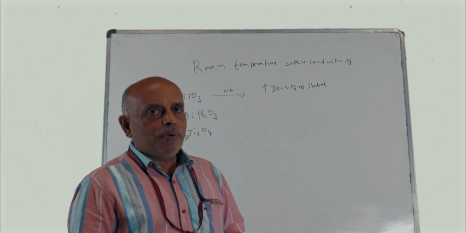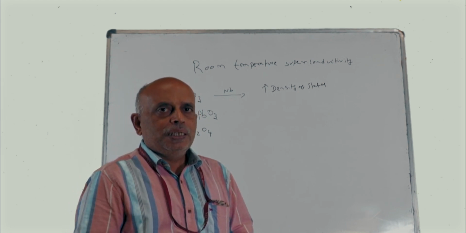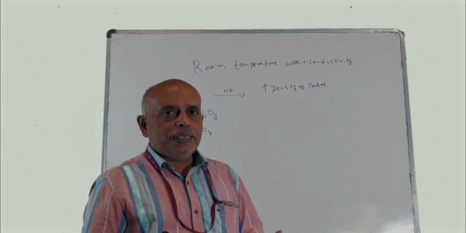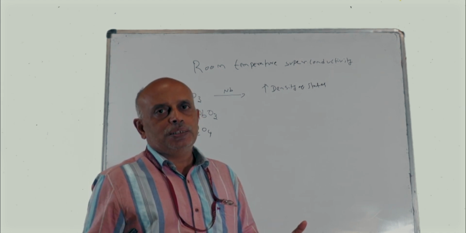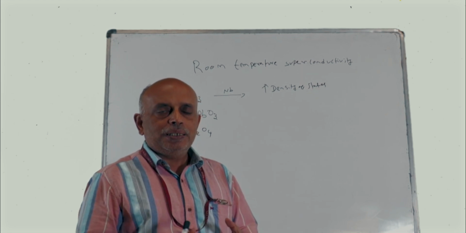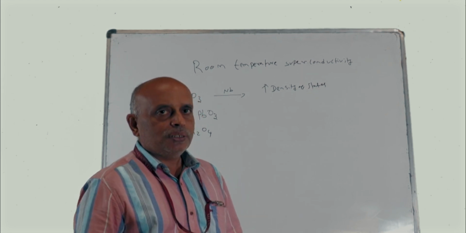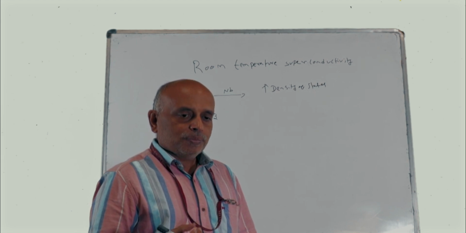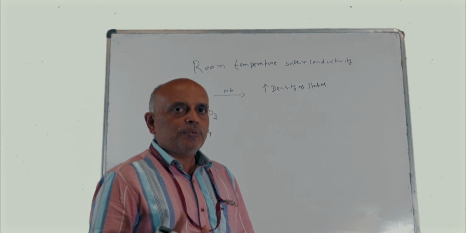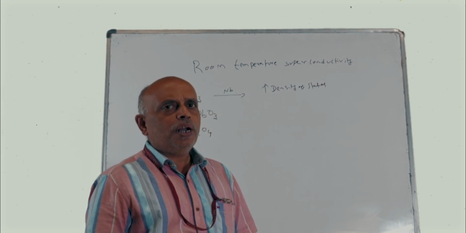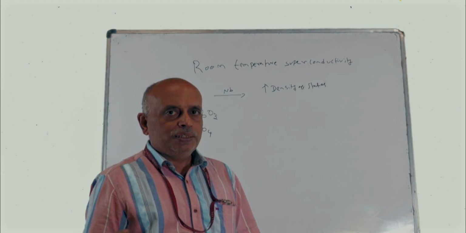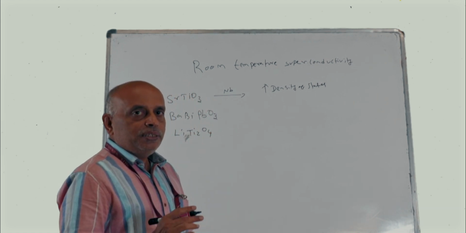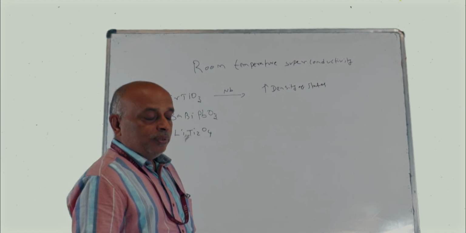So according to Bardeen-Cooper-Schrieffer theory, electrons, which are normally known to be like charged particles, are supposed to repel each other, but they can attract each other in a phonon medium. So that is what is called the BCS theory of superconductivity, and the glue for superconductivity is got from phonon exchange, a concept from quantum field theory. And what we are interested in right now is the TC. So what is the expression for TC in BCS theory?